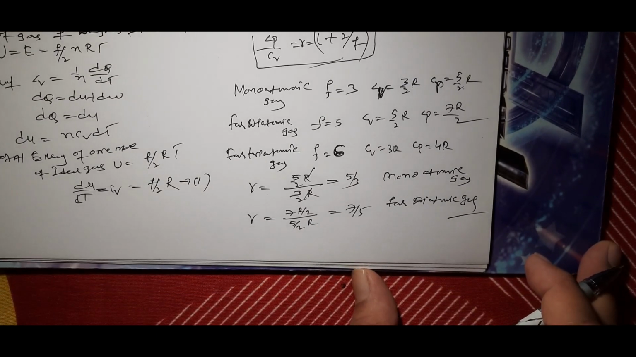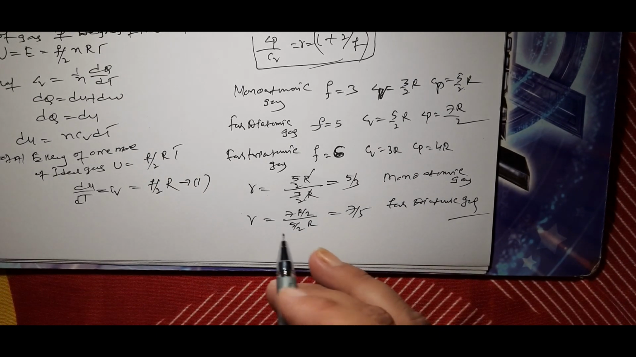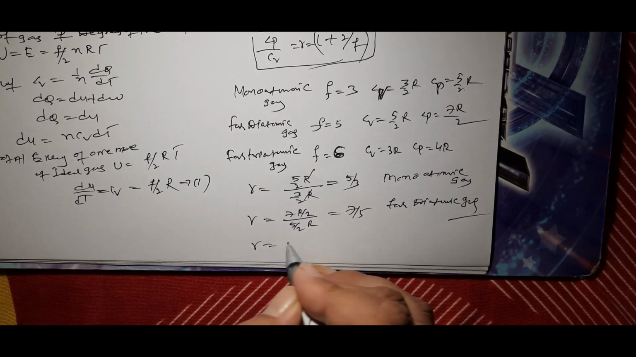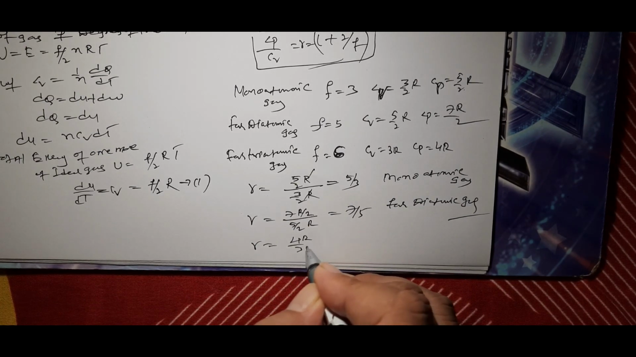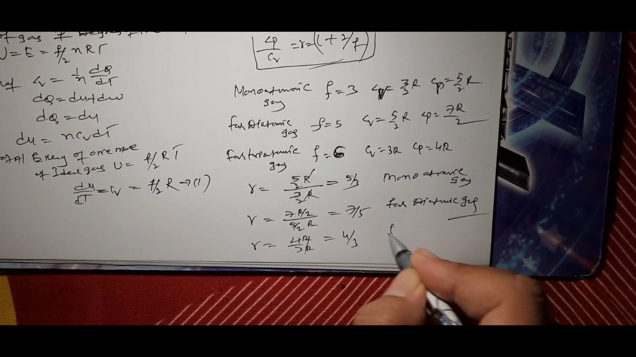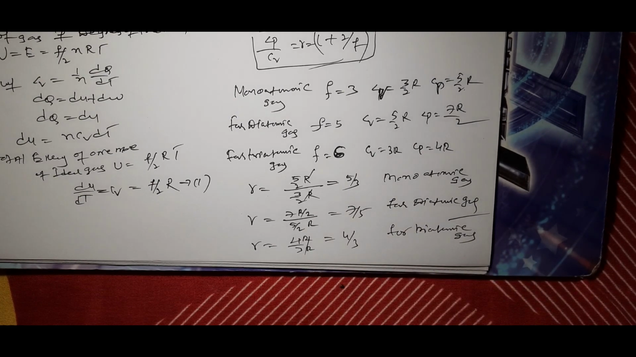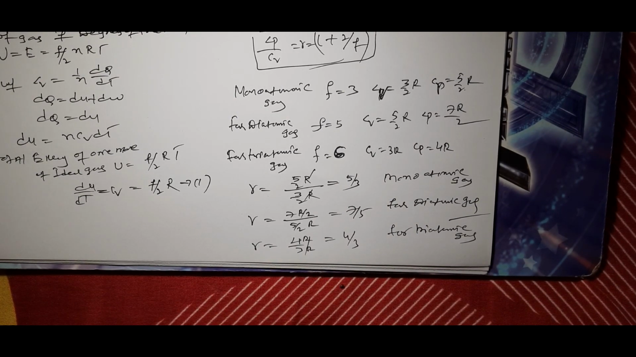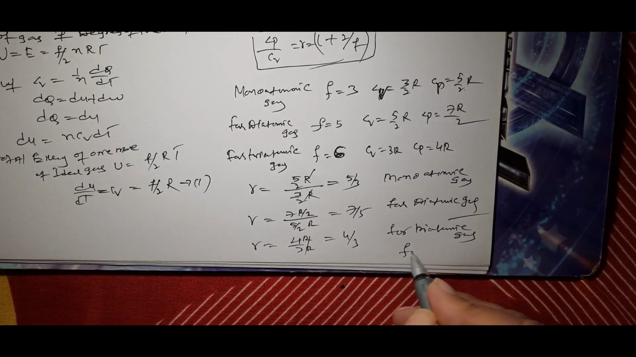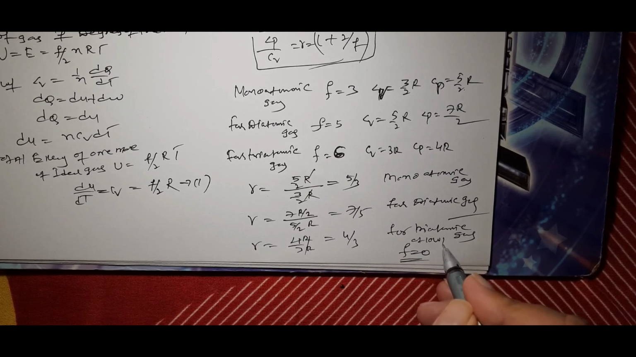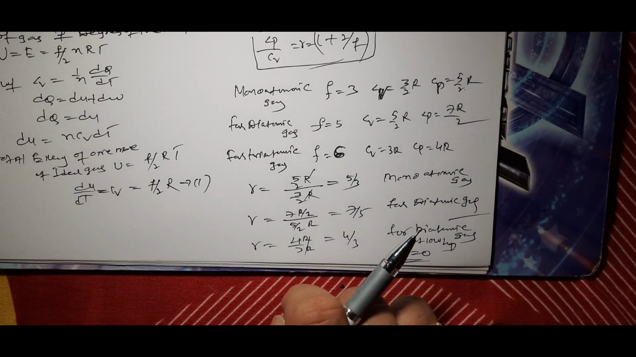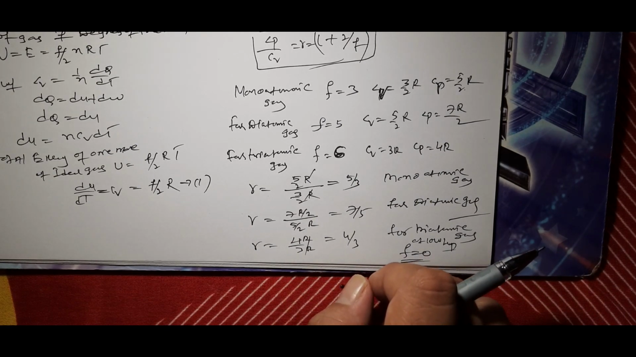So for triatomic gas at low temperature, gamma is equal to 4R by 3R, R cancels, 4/3 for triatomic gas. Whenever the temperature increases for triatomic gas, one more degree of freedom is added, that is the vibrational degree of freedom, but we do not consider vibrational degrees of freedom here. At low temperature, it is equal to 0. Okay, so this is about the ratio of specific heats.